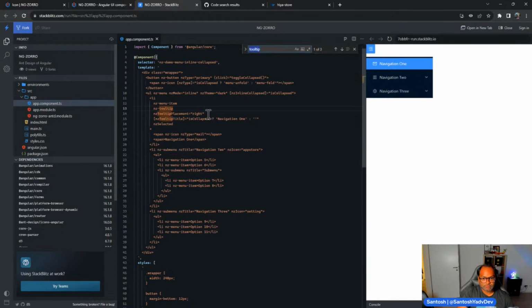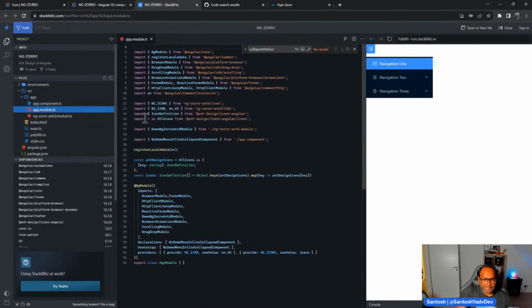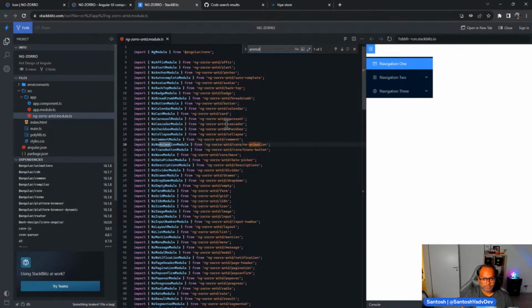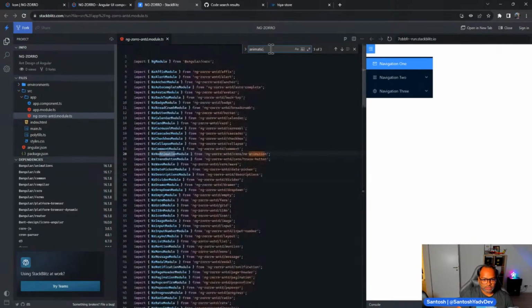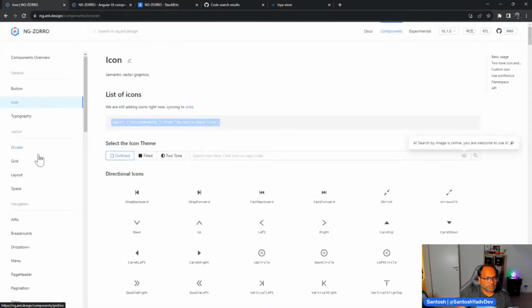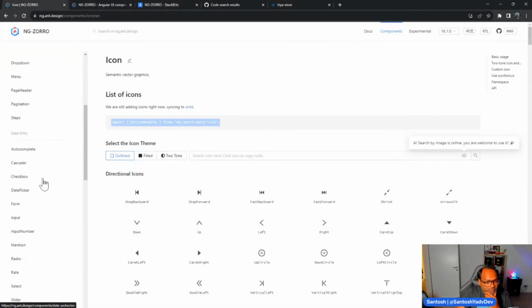Okay, it works. Motion. So let's see if there is anything related to animation. Scroll it up. Okay, so this is the animation module, but we need animation. This is NG no animation module, and we can look into the official documentation.